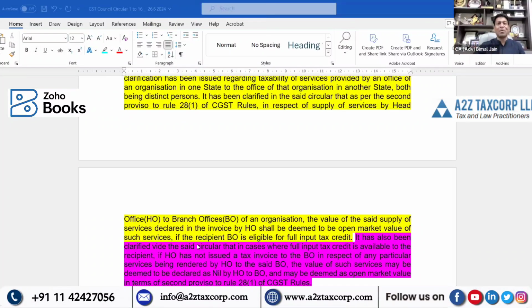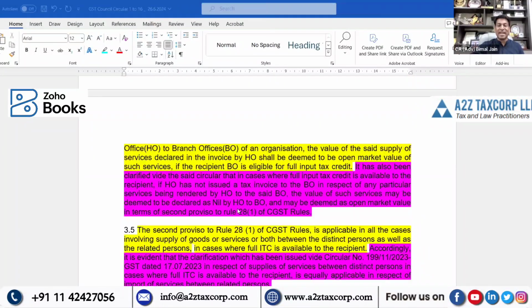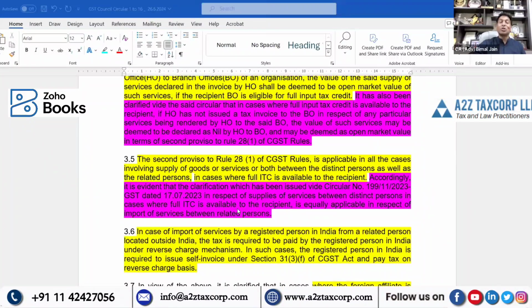Having said that, let me go further and read what context they are giving for import of services. Now, it has also been clarified in that circular, and they are reiterating, where full ITC is available to the recipient branch, HO has not issued a tax invoice to the branch office. There may be a case that the recipient is eligible for full ITC, but HO has not raised any invoice, which was happening prior to this circular being issued. For cross-charge, there were no invoices raised, right?